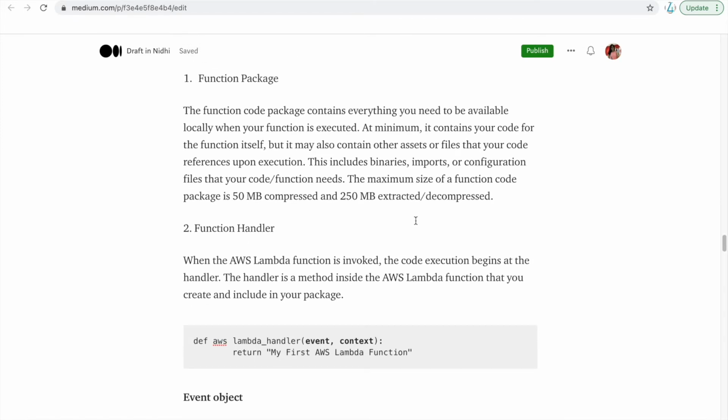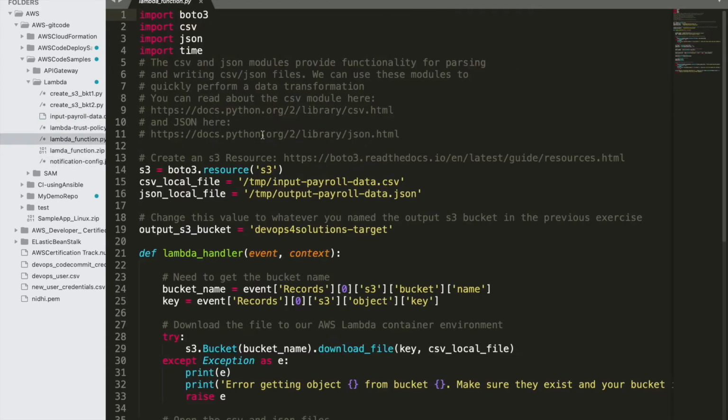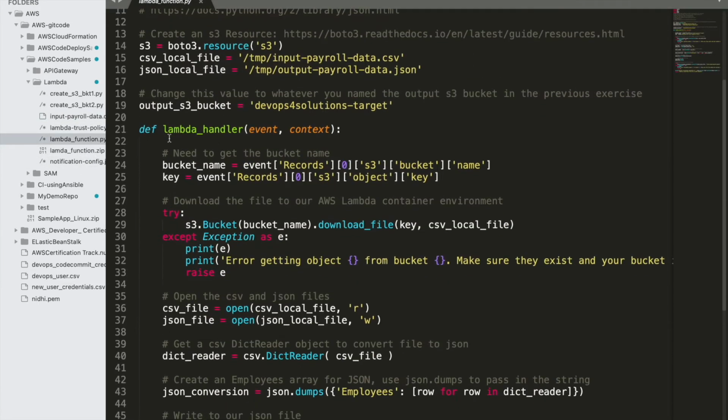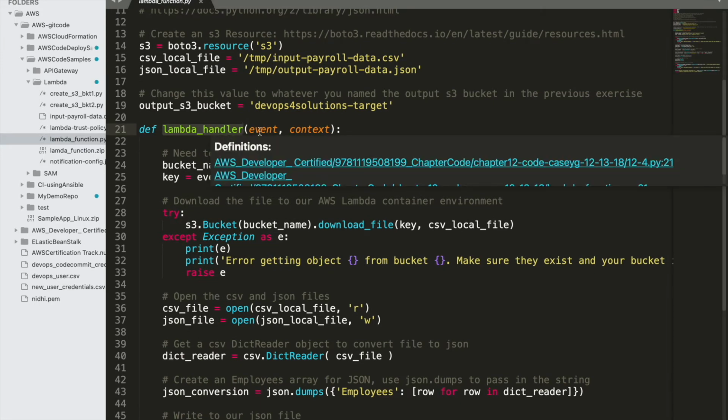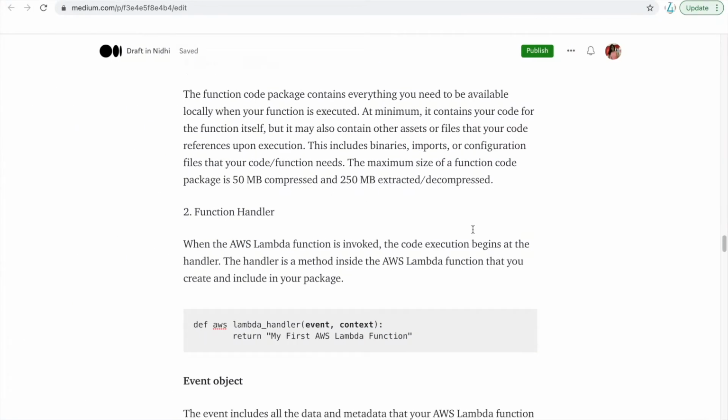Whenever the AWS Lambda function is invoked, the code execution begins at the handler. And what is a handler? Handler is a method inside your AWS Lambda function that you create and include in your package. So let me show you. I have one function here. You can see that this is my function, and here you can see def lambda_handler. This is inside your function, and in this there is an event and context. So let's see what is event and context.